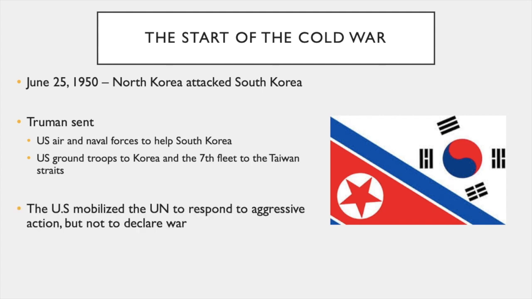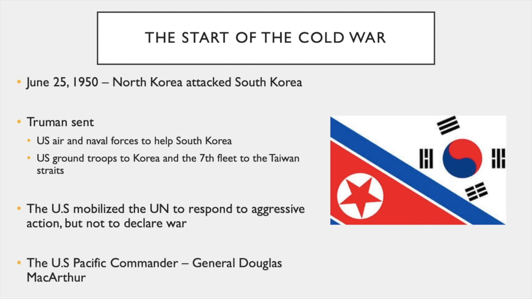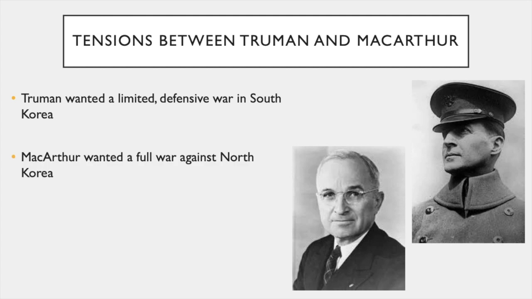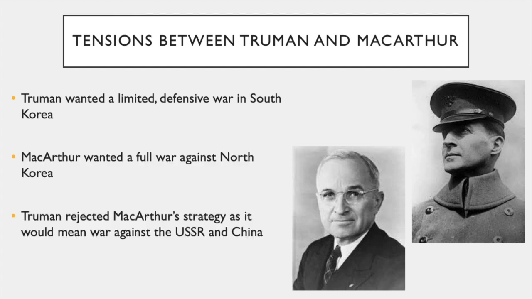The U.S. mobilized the UN to respond to aggressive action, but not to declare war. The U.S. Pacific commander was General Douglas MacArthur. Tensions between Truman and MacArthur. Truman wanted a limited defensive war in South Korea, as opposed to MacArthur, who wanted a full war against North Korea. Truman rejected MacArthur's strategy, as it would mean war against the USSR and China.